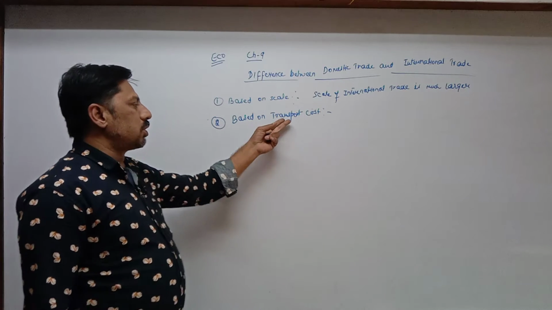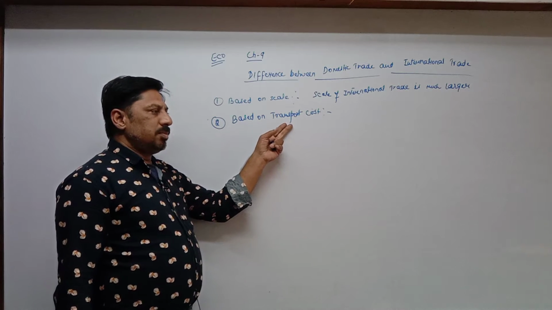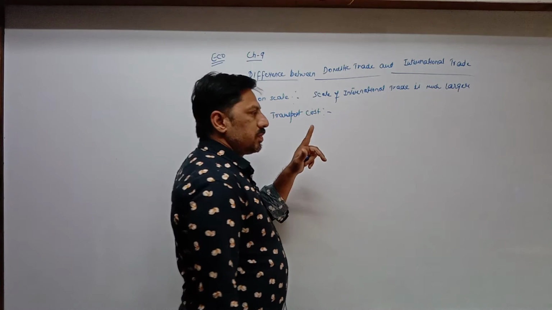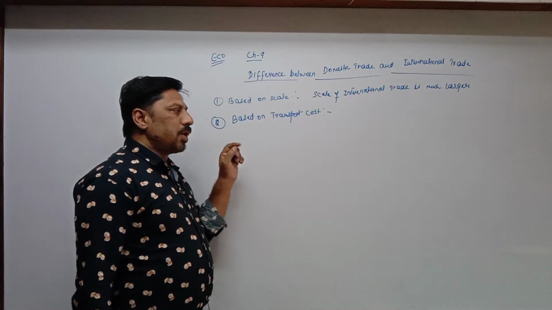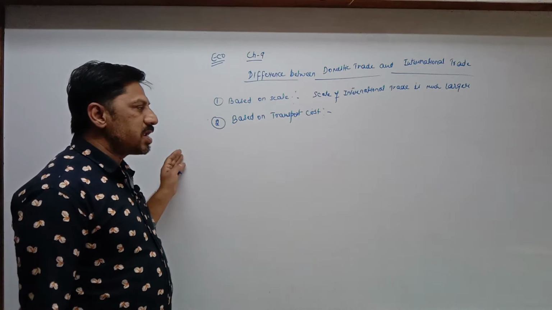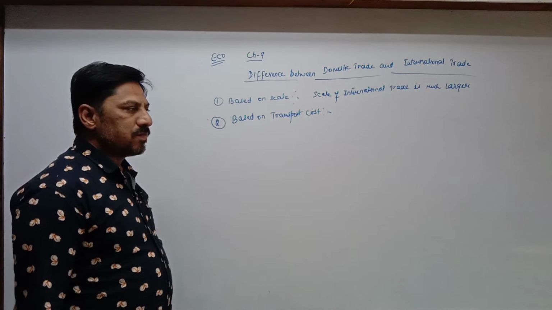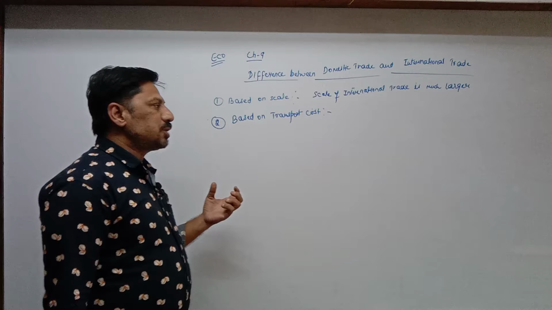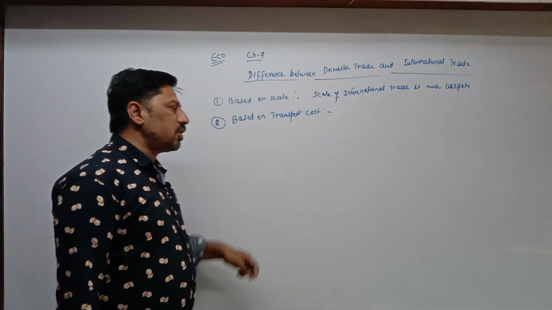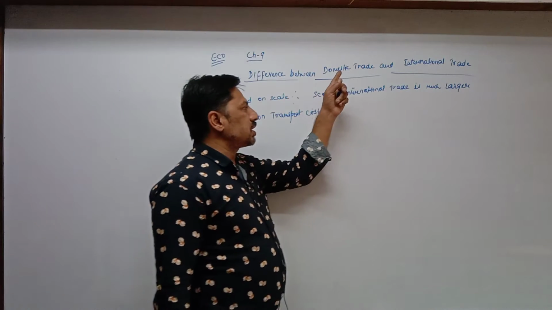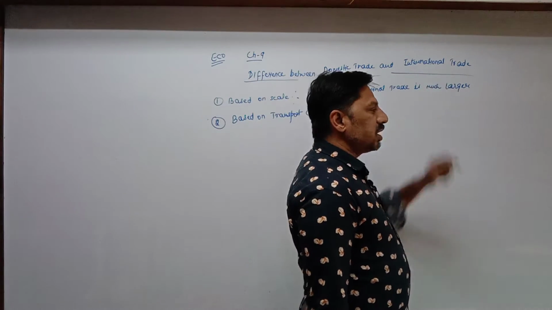In domestic trade, modes of transportation move goods from one state to another state, from one area to another area within the same country. So if you compare transportation cost with international trade, we find that transportation cost is lesser in case of domestic trade and more in case of international trade.